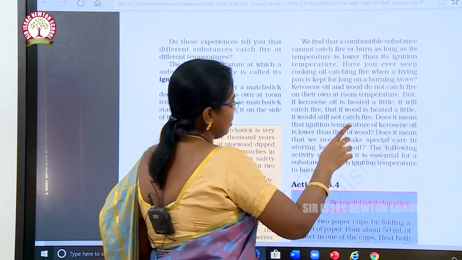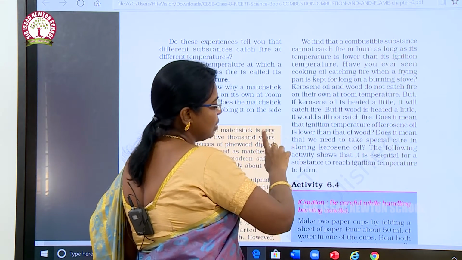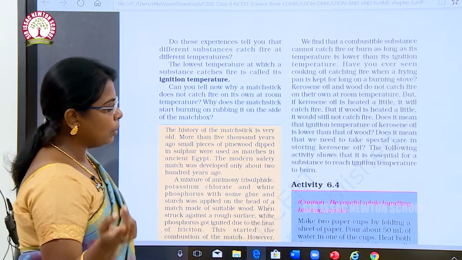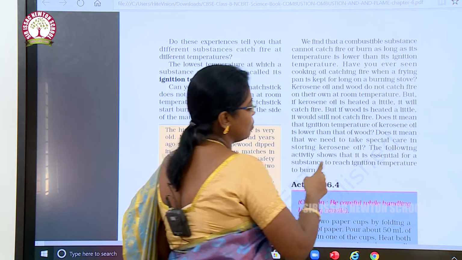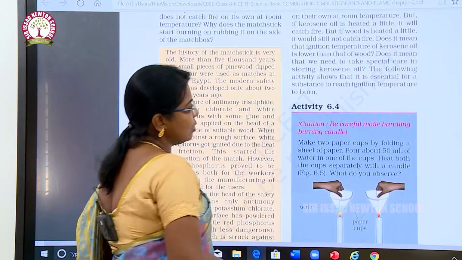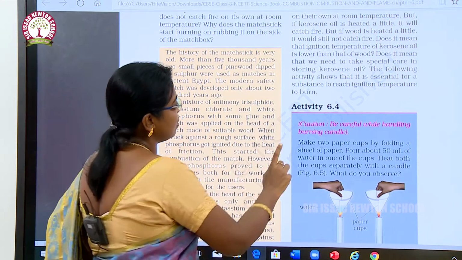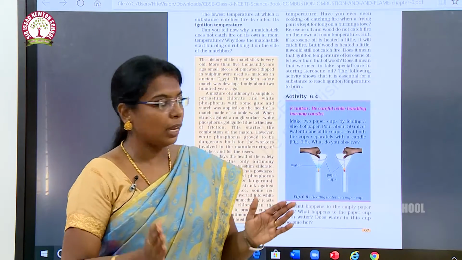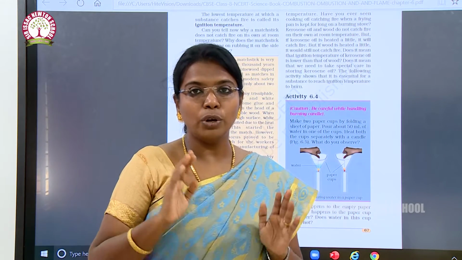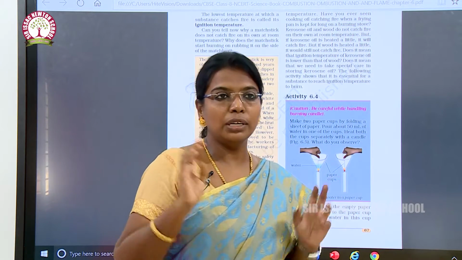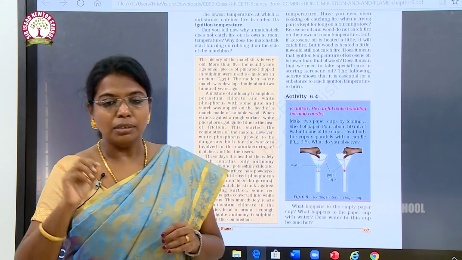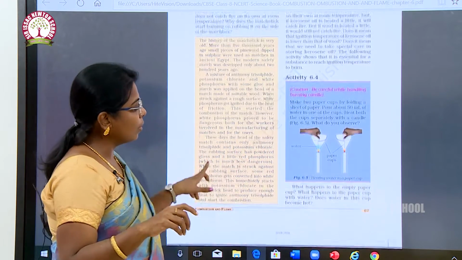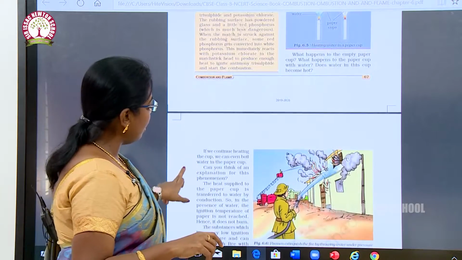But if wood is heated a little, it will still not catch fire. Does it mean that the ignition temperature of kerosene oil is lower than that of wood? Does it mean that we need to take special care in storing kerosene oil? The following activity shows that it is essential for a substance to reach its ignition temperature to burn. If we keep kerosene at home for a long time, will it catch fire? It will not. But when it reaches its ignition temperature, it will immediately catch fire. So some experiments are given there.